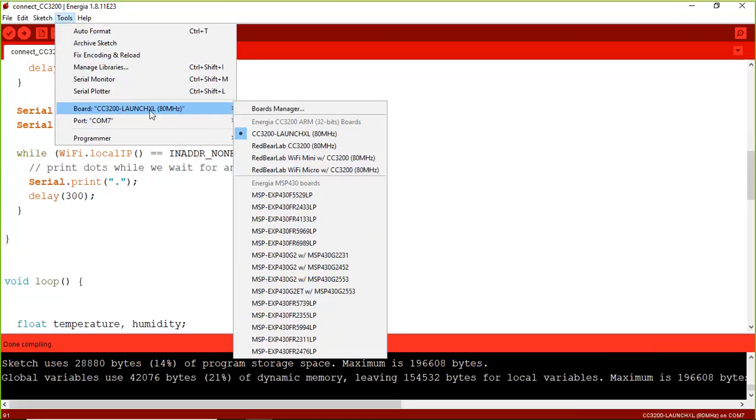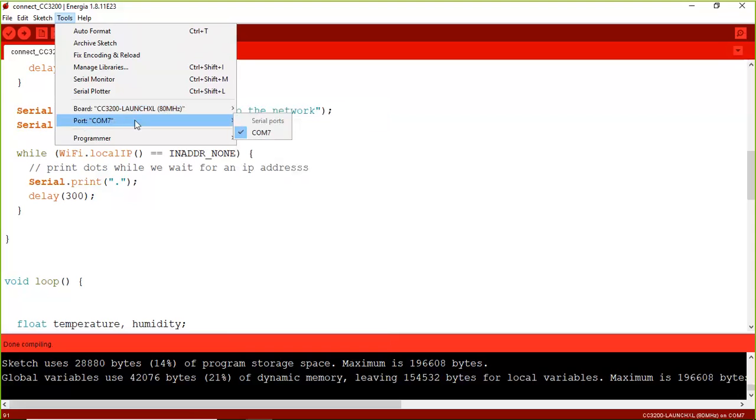Before uploading the code from this Energia IDE to the CC3200 board, you need to verify these options: whether the proper connected board is selected, and whether the particular board is connected with the corresponding port. This must be checked before uploading the code.